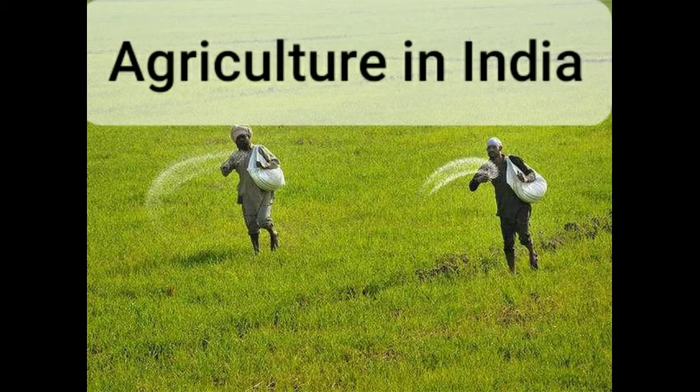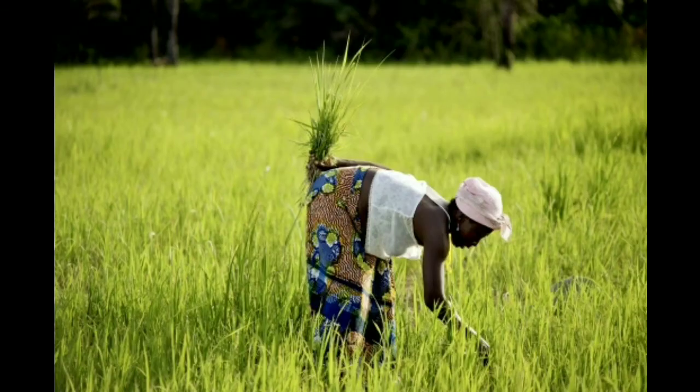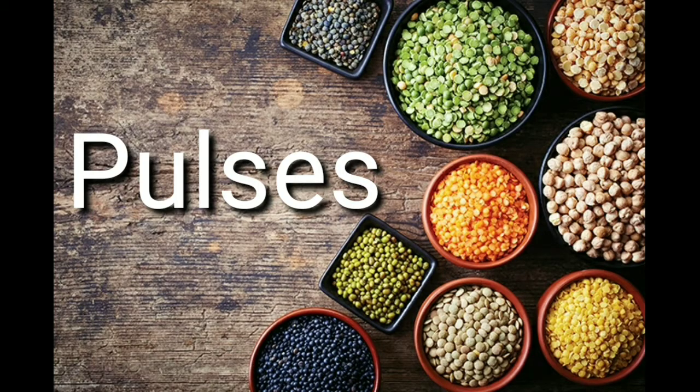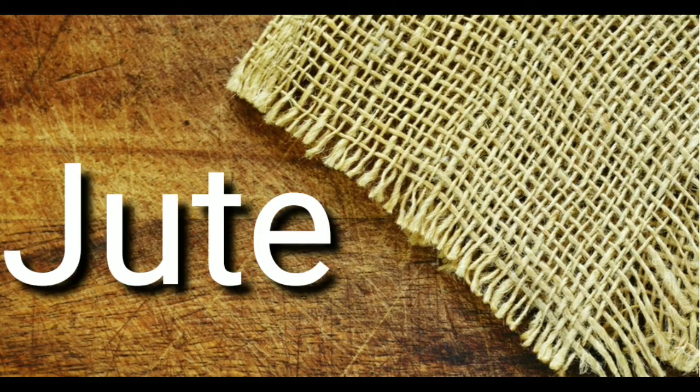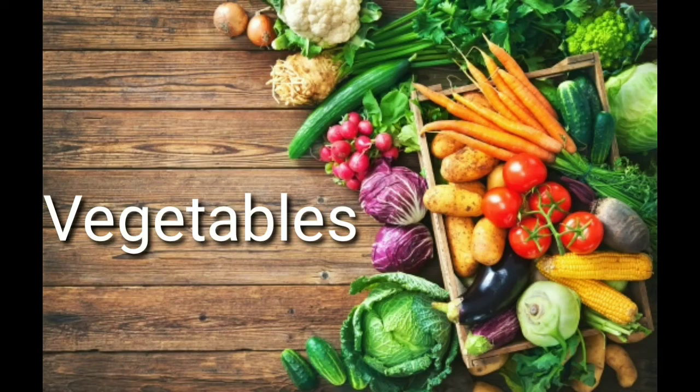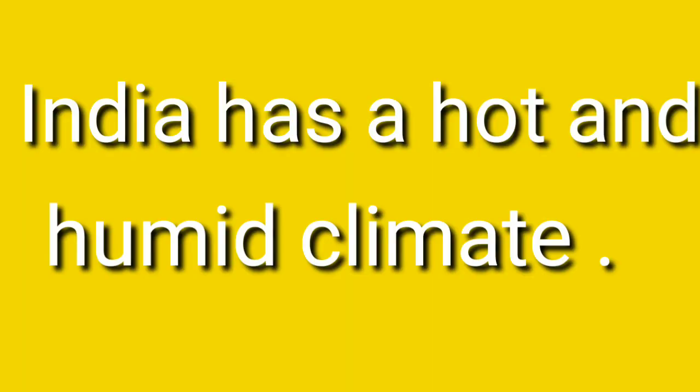Agriculture in India. About 26% of the Indian GDP is contributed by agriculture. About 159.6 million families depend on agriculture as per the 2014 report. India is the largest producer of milk, pulses and jute. Second largest producer of rice, wheat, sugarcane, groundnut, vegetables, fruits and cotton. India has a hot and wet climate which is suitable for most of the crops and plants.